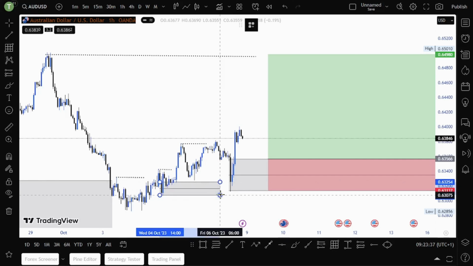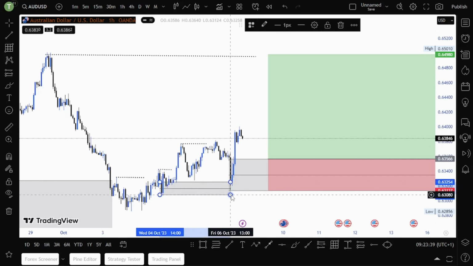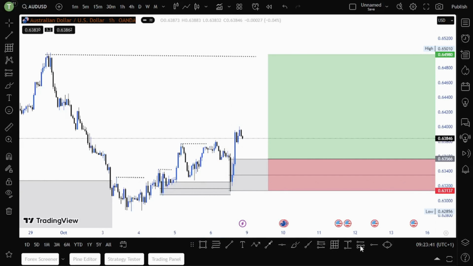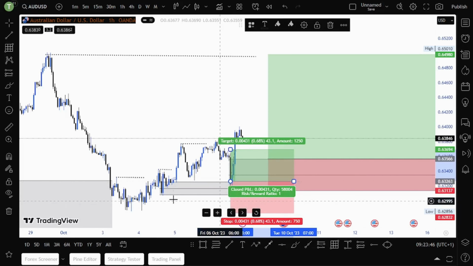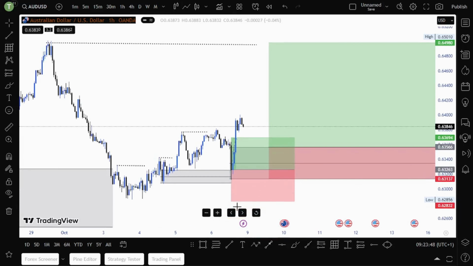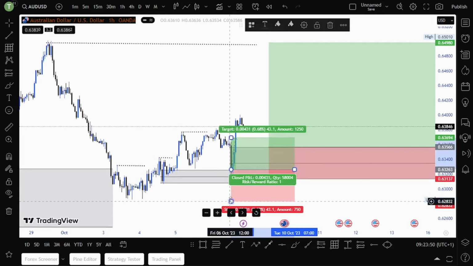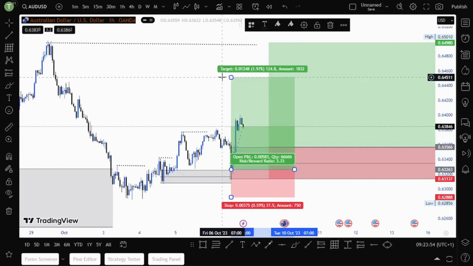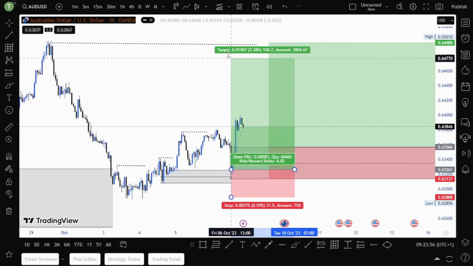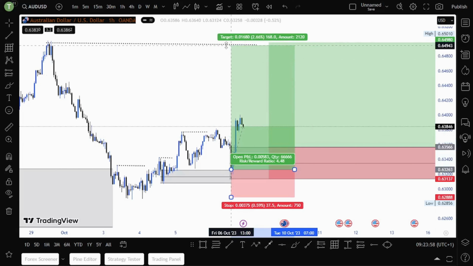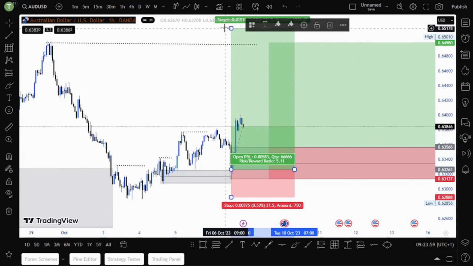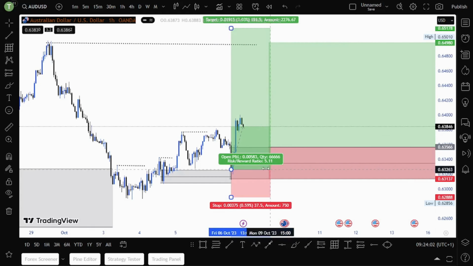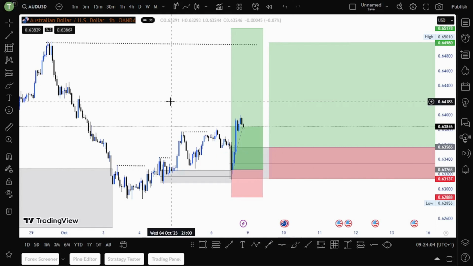Here is our first demand zone. We could have bought here, and we just put our stop loss slightly below this area, just to be safe. And then we would be in profit, guys, a 1 to 4 or 5 risk reward ratio. So this would have been our first entry, but I didn't check on this one.